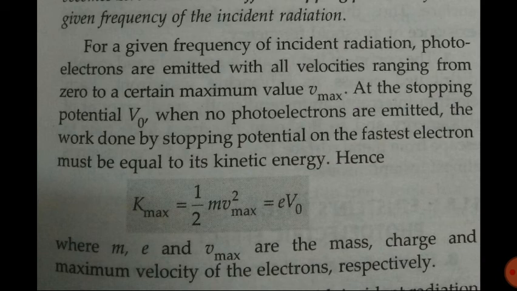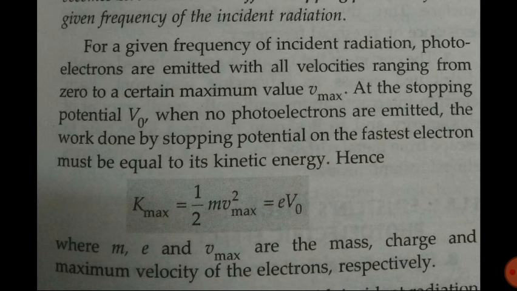Stopping potential is stopping the emission of electrons, and kinetic energy is moving the electron, giving energy to move. So stopping potential must be equal to kinetic energy so that the electron will stop. If stopping potential equals the maximum kinetic energy, then only the electron will stop moving. Otherwise, if kinetic energy is more than stopping potential, obviously the electron will continue moving.